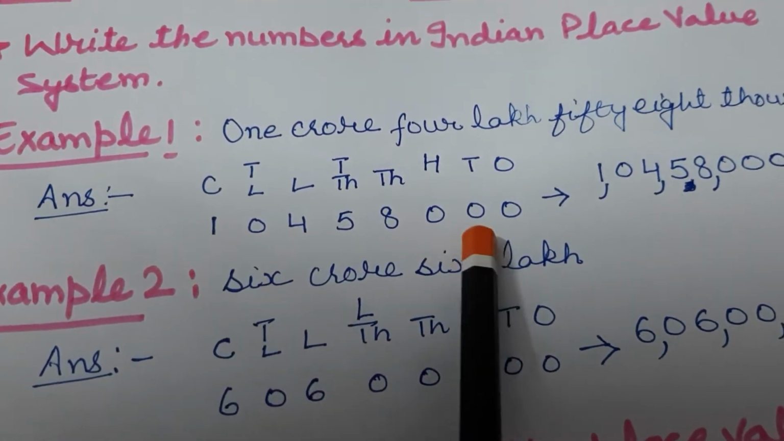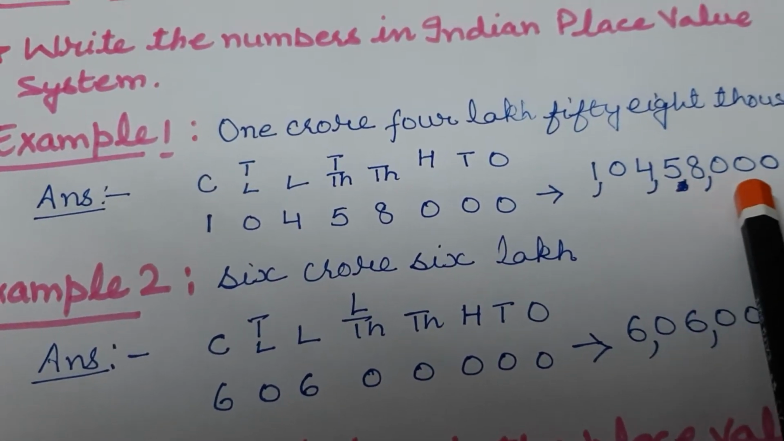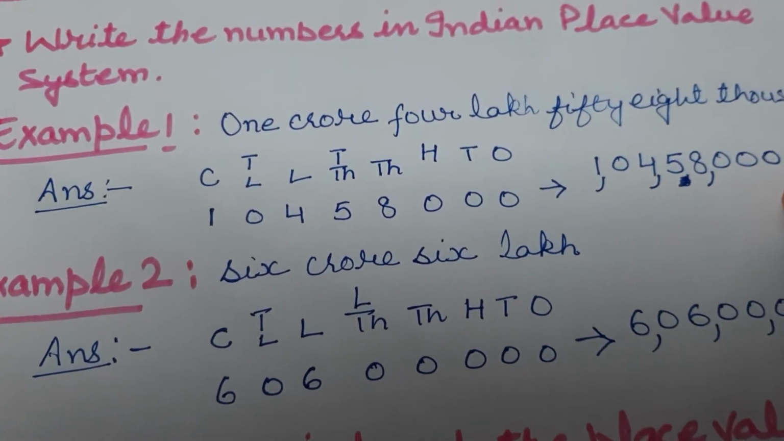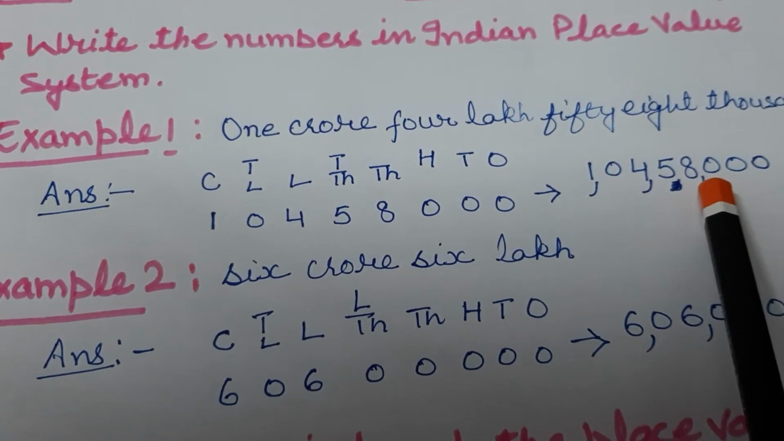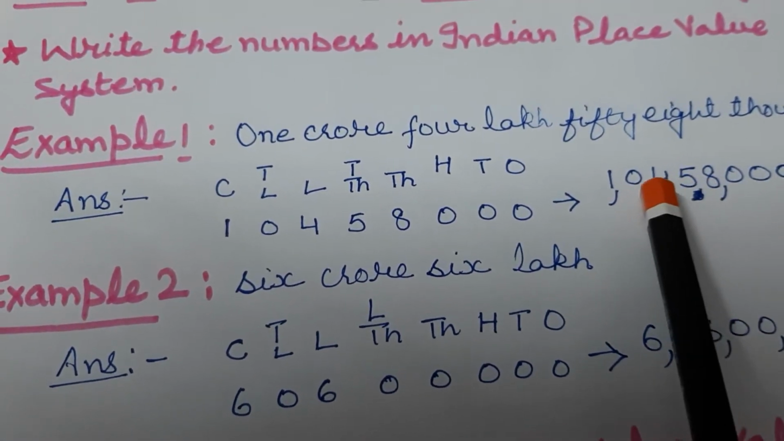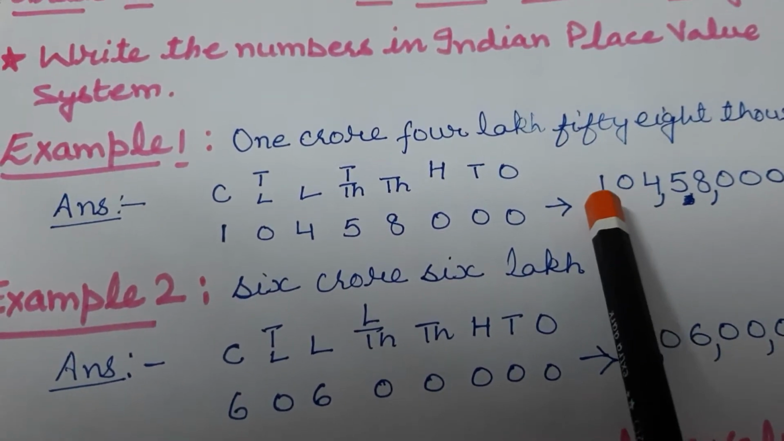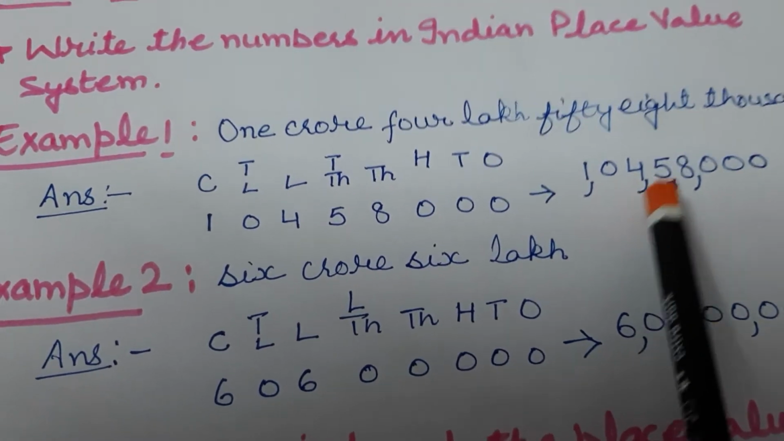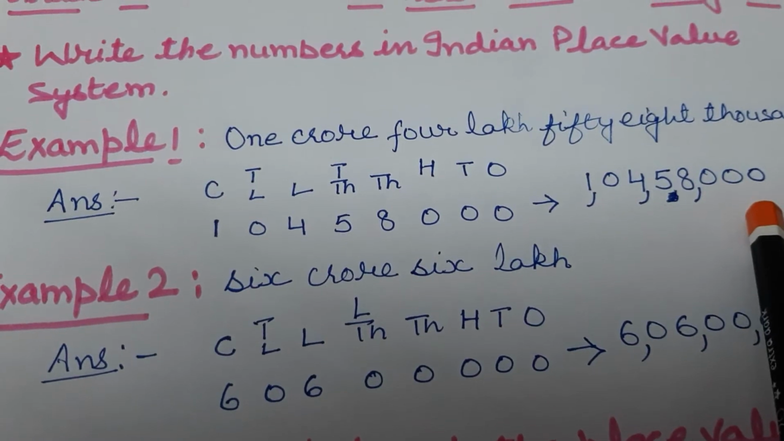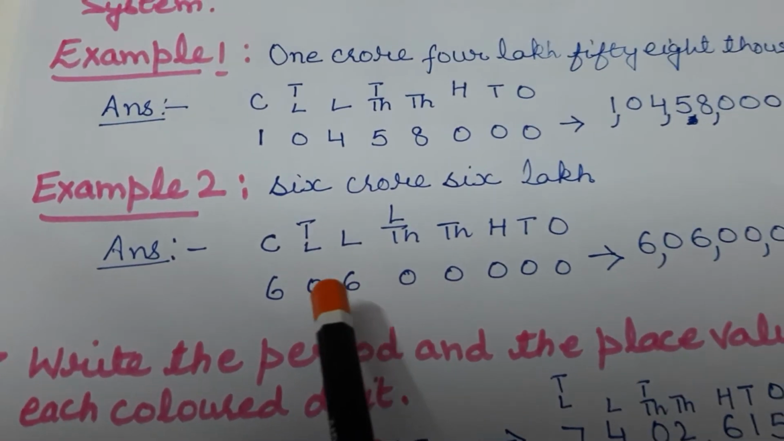So in this way, which number do we get? 10458000. Now you will put the commas. You know, first 3 digits, then a comma, then 2 digits, then a comma. So now this number is 1,04,58,000. Clear to all? I am taking one more example for more understanding.